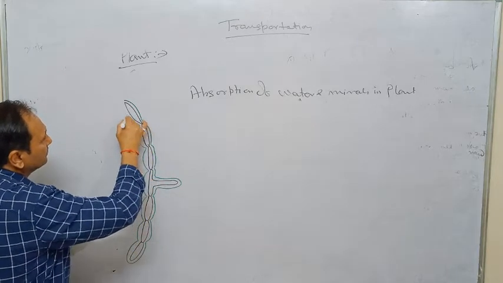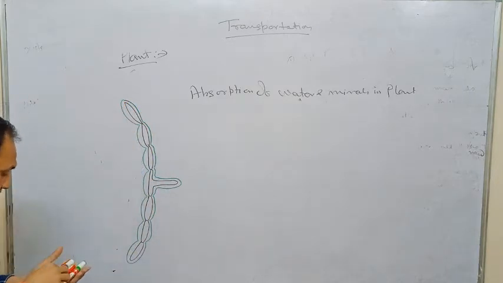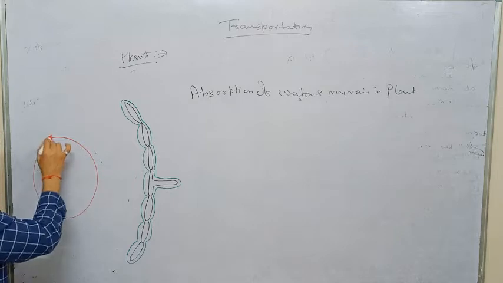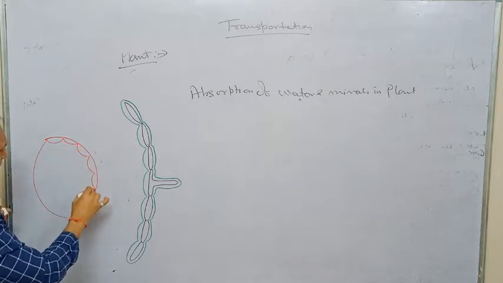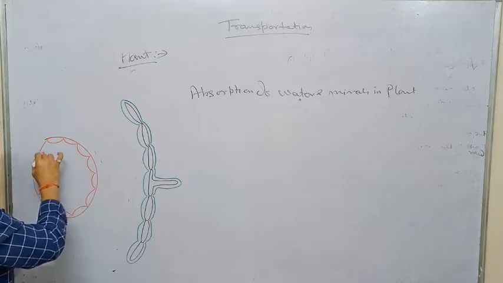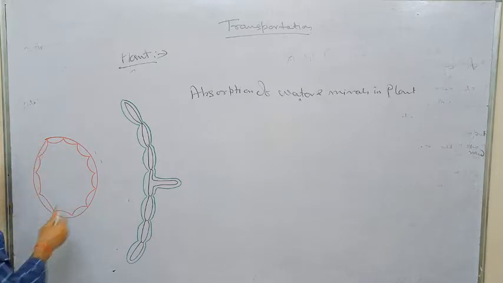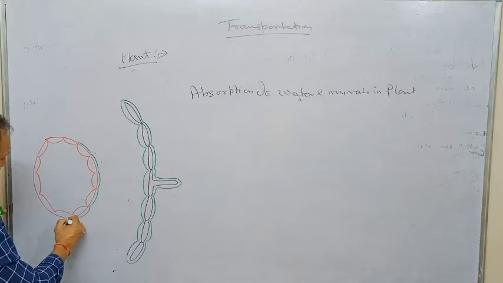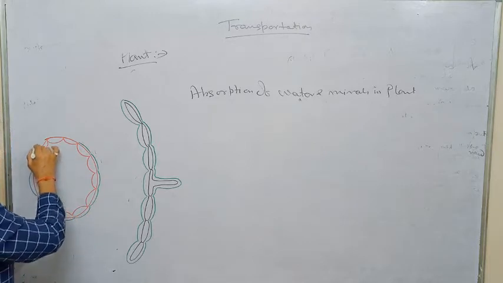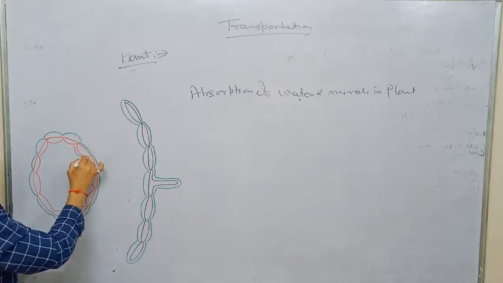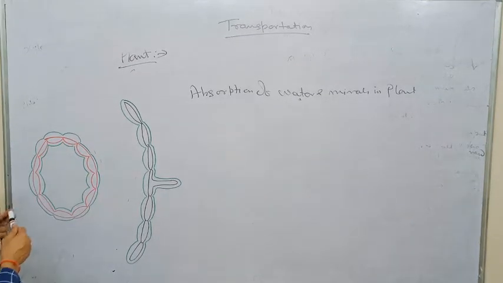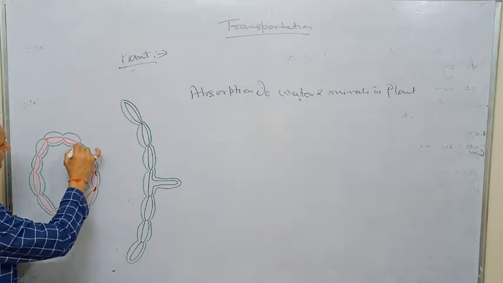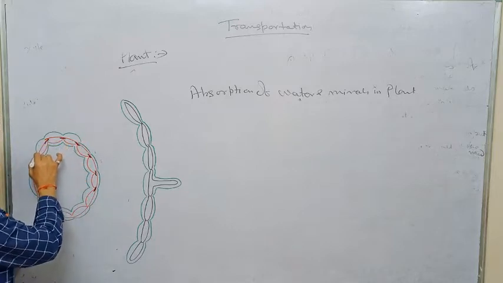Here is the inner layer, the endodermis. The endodermis also has this type of cell wall, and it has Casparian strips.